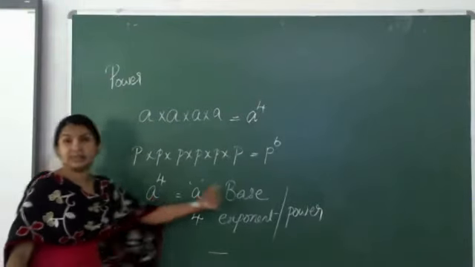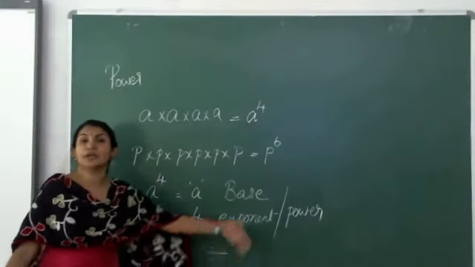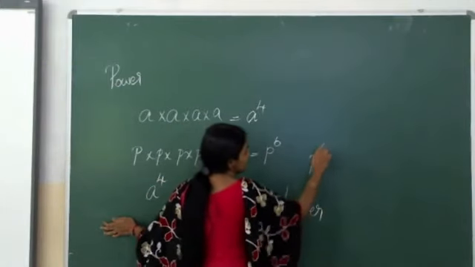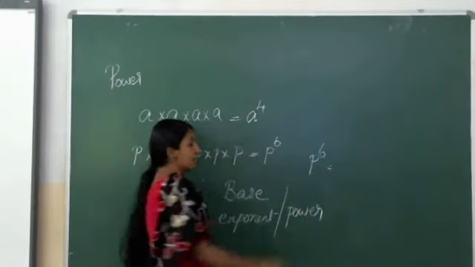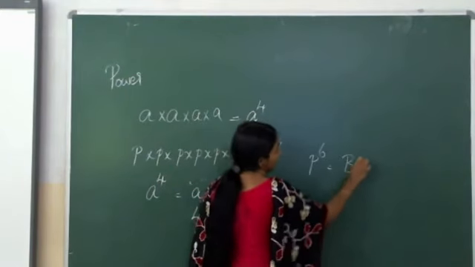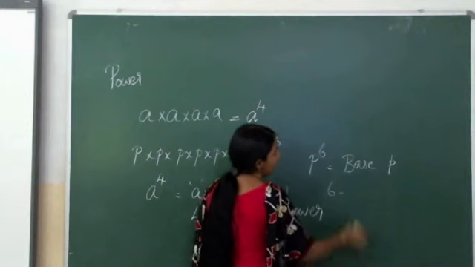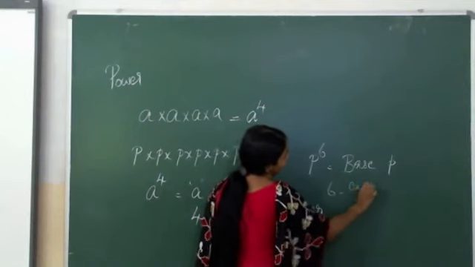Okay, this A is the base, 4 is the exponent or the power. So what about this p raised to 6? What is the base? Base is p. The base is p and 6 is the power or exponent.